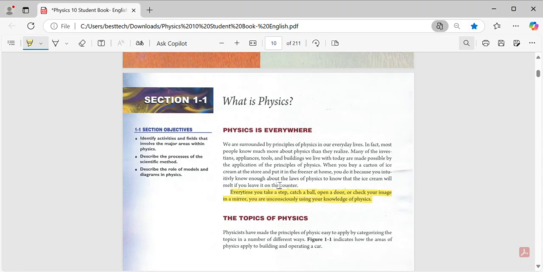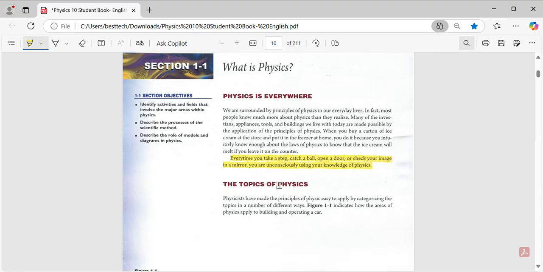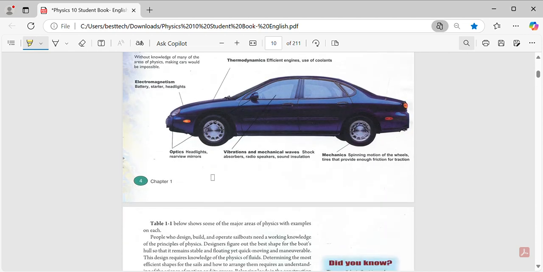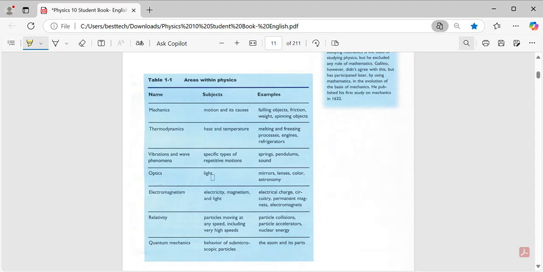Guys, first, physics is everywhere. For example, a person can move. Moving is physics. Now, inshallah, I'll show you a table with the types or kinds of physics: mechanics, thermodynamics.